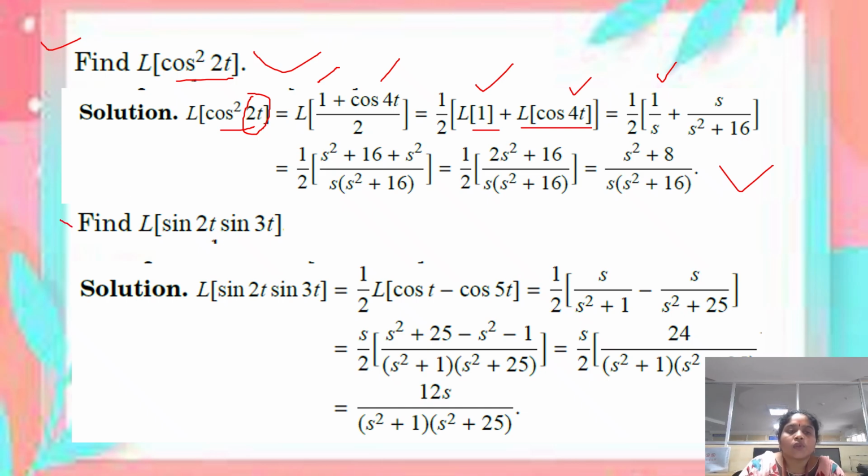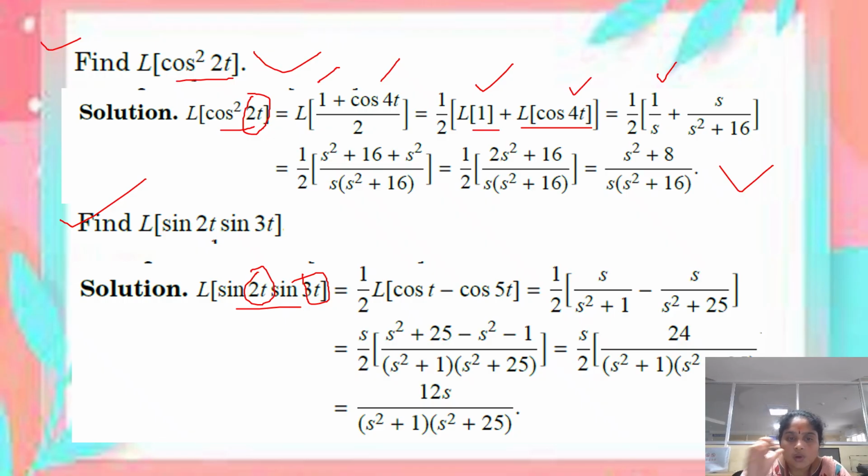Similarly, the next problem, find L of sin 2t into sin 3t. Here we see that there are two functions but in product. So first of all, we need to break the product of functions into addition of terms. For that we have to use some other formula, a trigonometric formula. So this is of the form sin A sin B. So sin A sin B means we have to use the formula 1 by 2 into cos of A minus B minus cos of A plus B. So here A is 2t and B is 3t. When we subtract, 2t minus 3t, it becomes minus t.